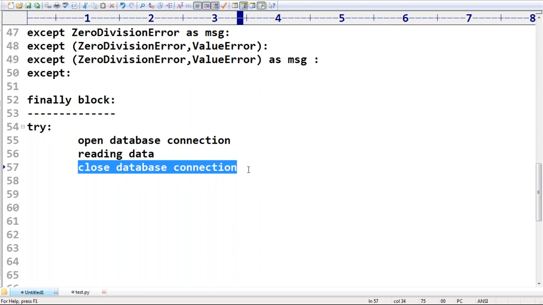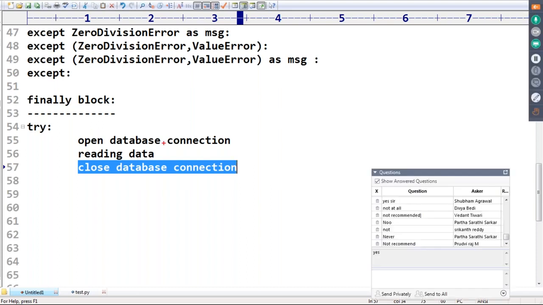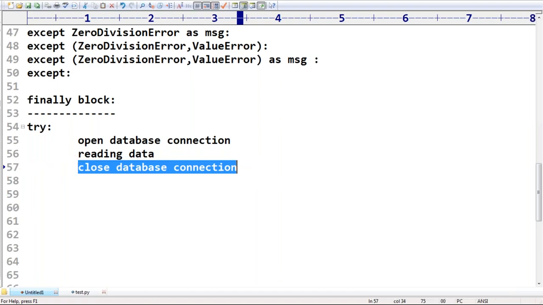Not recommended. What is the reason? Suppose while reading data an exception occurs. Immediately the control goes to the except block, then who is going to close the database connection? No one is going to close. So there is no guarantee for the execution of every statement inside a try block. That's why maintaining cleanup code inside a try block is not at all recommended.